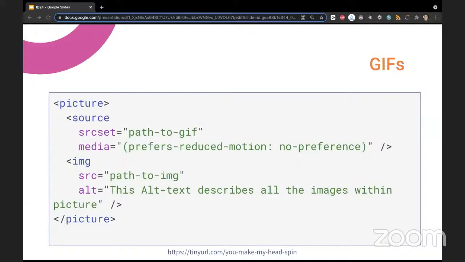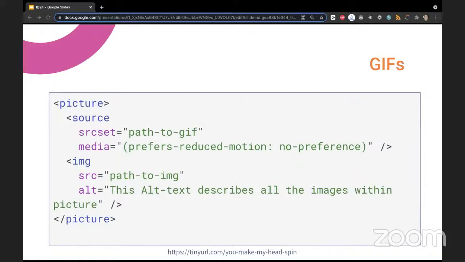So in this example, in the source, I've defined as the condition for the media query prefers-reduced-motion: no-preference. This means that a person who has either never touched the reduced motion setting, or has turned it on and off, matches.